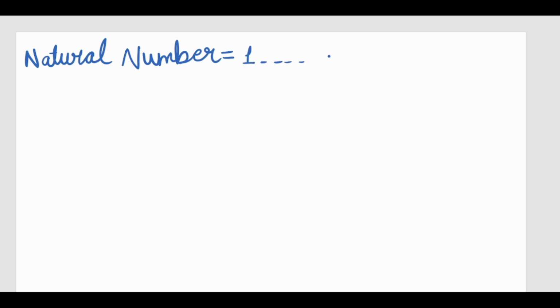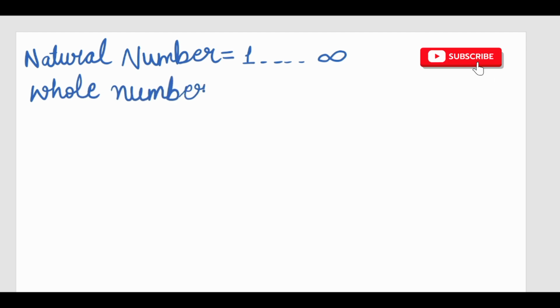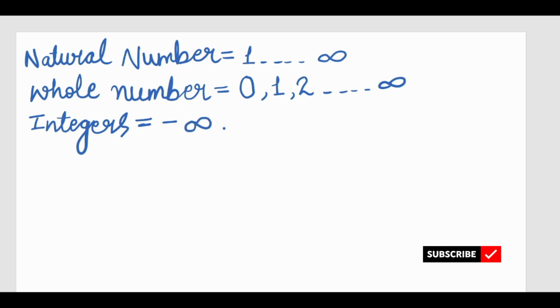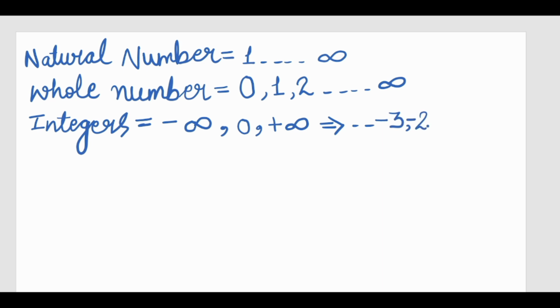Natural numbers start from 1 and go till infinity. Whole numbers start from 0, have 1, 2, and go till infinity. Integers start from minus infinity, include 0 and positive infinity, and examples can be minus 3, minus 2, minus 1, 0, 1, 2, 3, and so on.